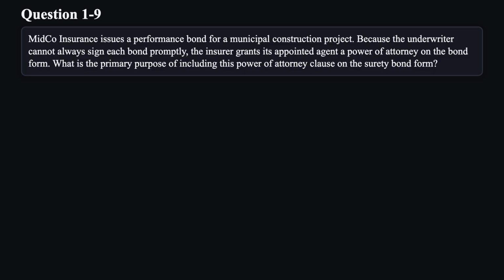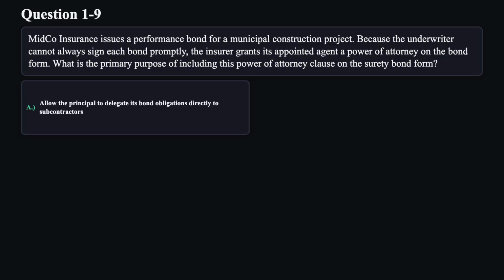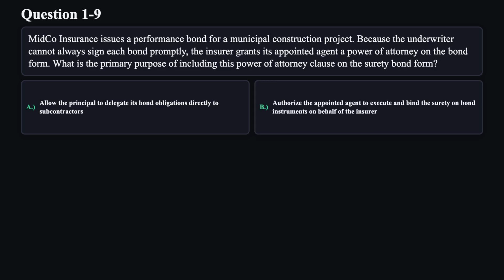What is the primary purpose of including this power of attorney clause on the surety bond form? A. Allow the principal to delegate its bond obligations directly to subcontractors. B. Authorize the appointed agent to execute and bind the surety on bond instruments on behalf of the insurer.